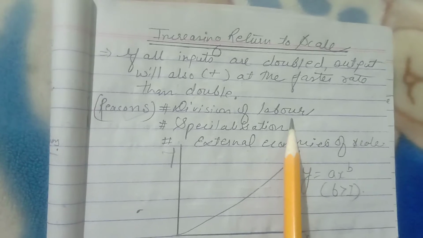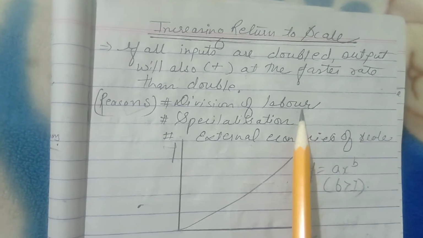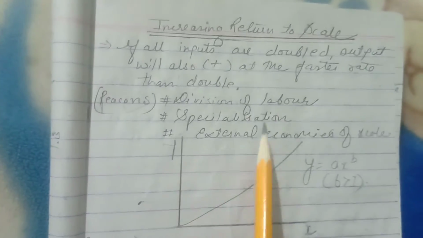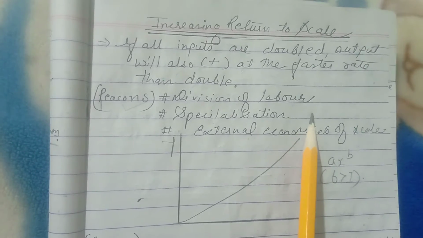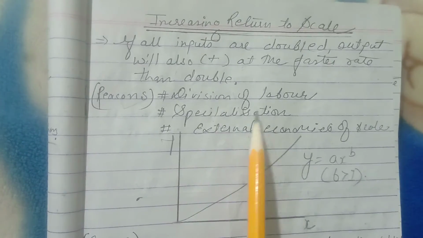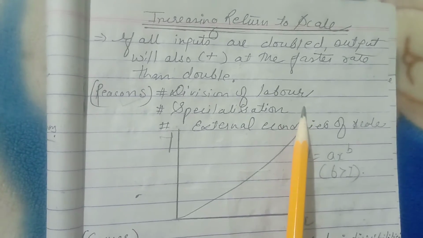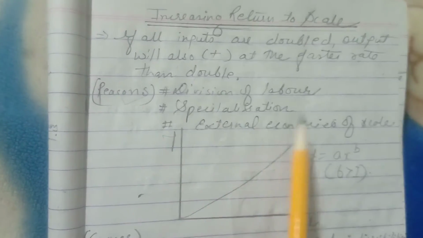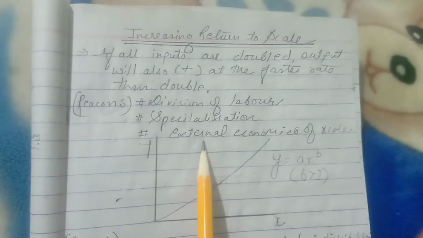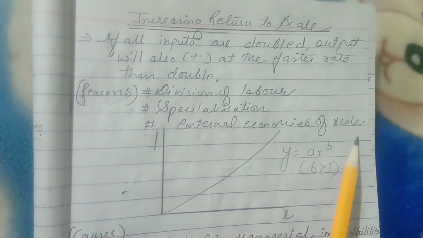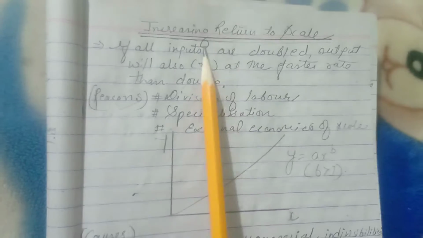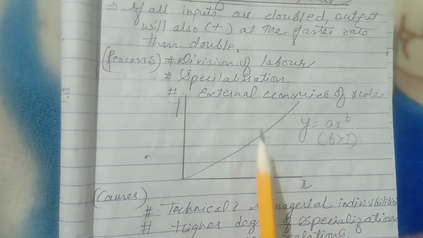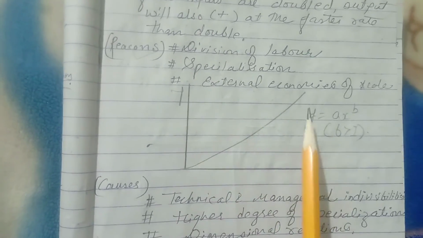When we divide the responsibilities, duties and work among the workers, it always shows a positive result. Specialization: if we allot duties and work according to the skills, abilities, qualifications and other specialties of the workers, it always results in specialization. Or external economies of scale. These are the three reasons that show the increasing return to scale, also explained through this diagram. In external economies of scale, external factors are involved.